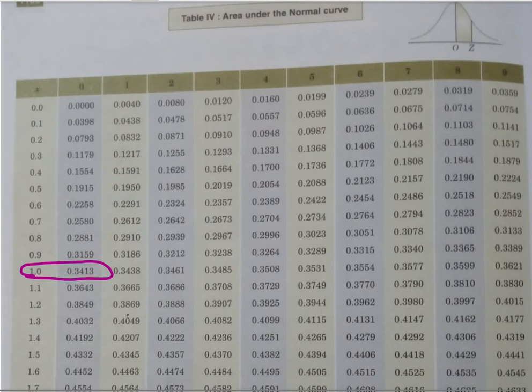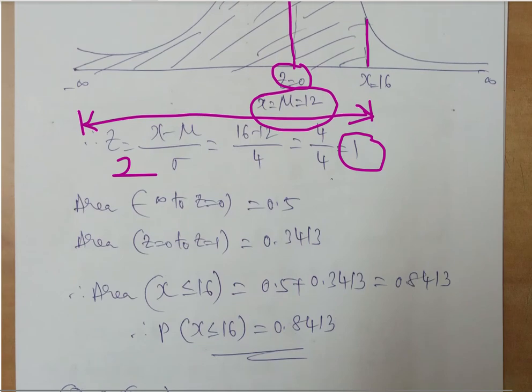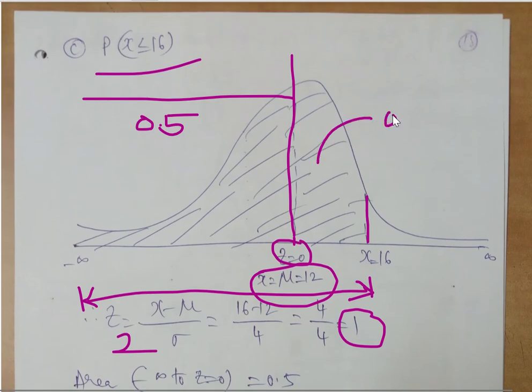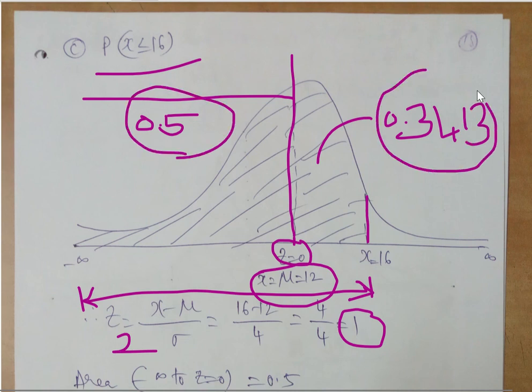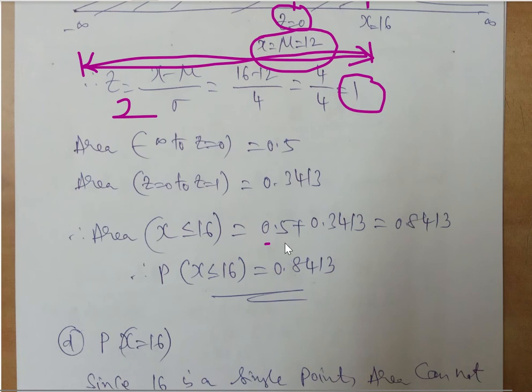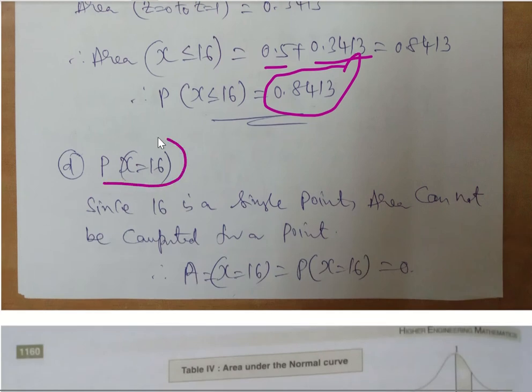If it is 1, just now we have seen the value is 0.3413. So for this I am getting 0.3413. Now I have to add 0.5 with 0.3413 so that I will get the entire area that is expected here, that is between minus infinity to 16, or simply x less than or equal to 16. That's what we did. So we got 0.5, we got 0.3413, put together it is 0.8413.